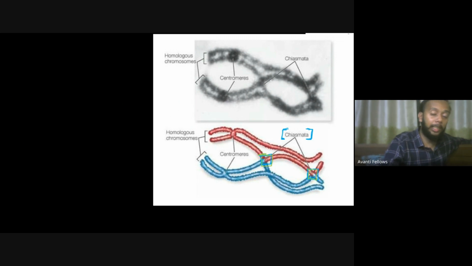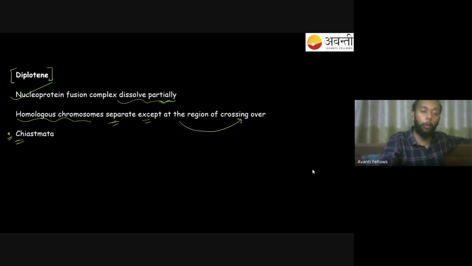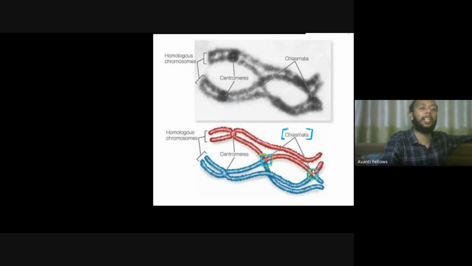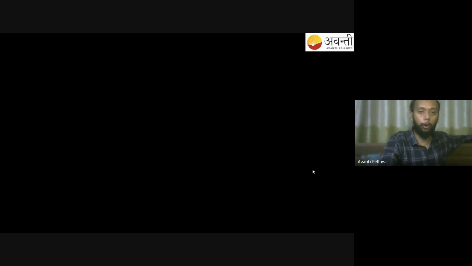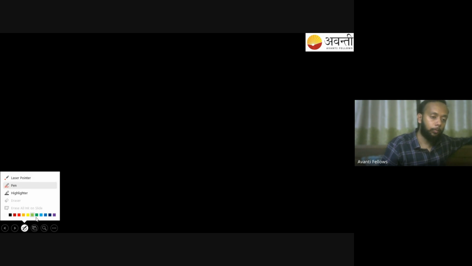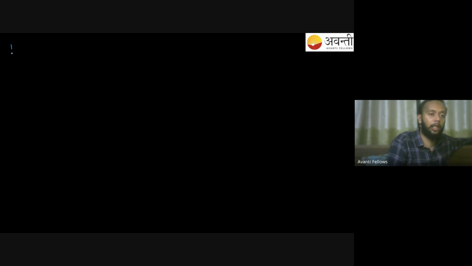Right? So these are the stages we have seen right now. We have seen the diplotene stage. We have seen pachytene before that. Before that, we have zygotene, and before that, the leptotene stage. Now we'll have the last stage, that is diakinesis. So let me show you over here what happens in diakinesis. So now you have the last stage, that is diakinesis.